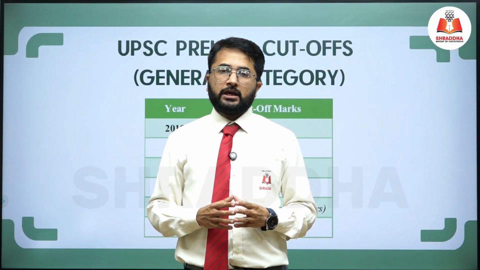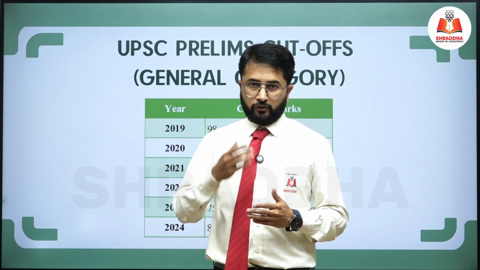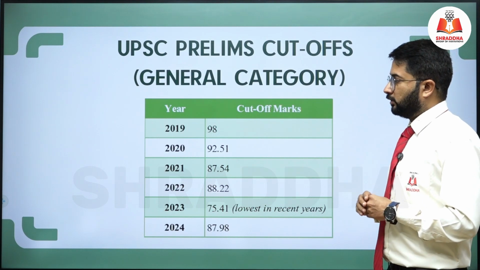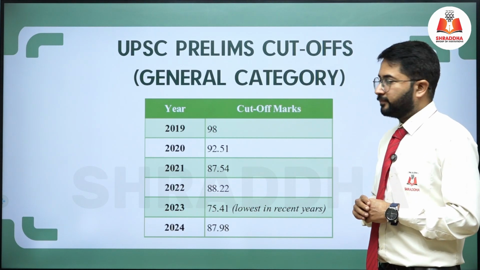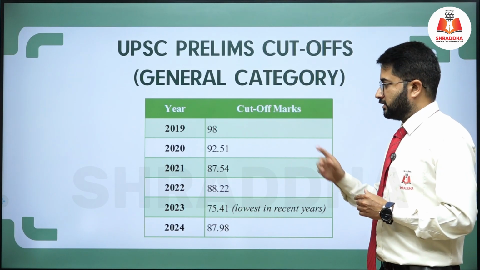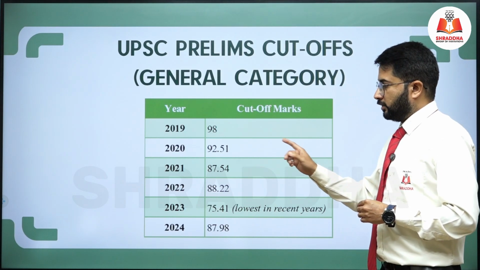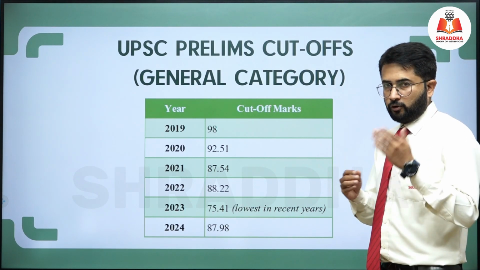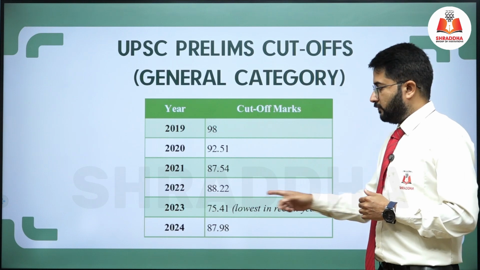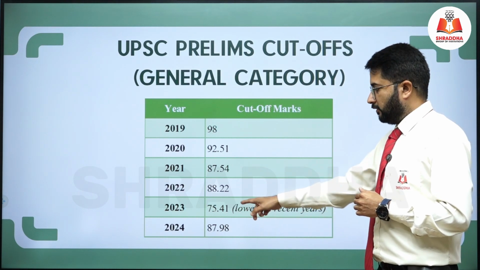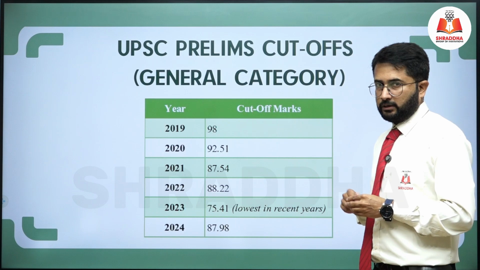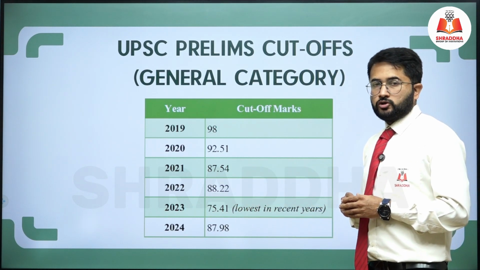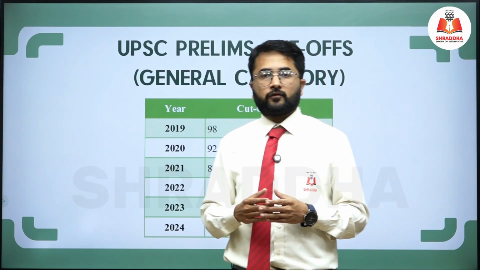So let's go through the previous year cutoff. If you look into the general category cutoff of previous years, you will see in 2019 the cutoff was 98, in 2020 the cutoff was 92.51, in 2021 the cutoff was 87.54, and so on. But if you look at the year 2023, you will see a drop in cutoff, which was 75.41 marks, and in 2024 the cutoff was 87.98. So there are variations as far as cutoff is concerned.